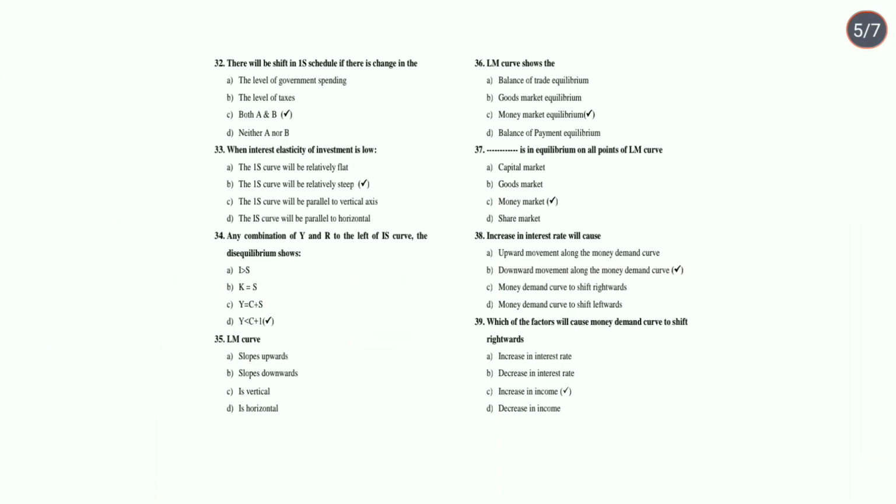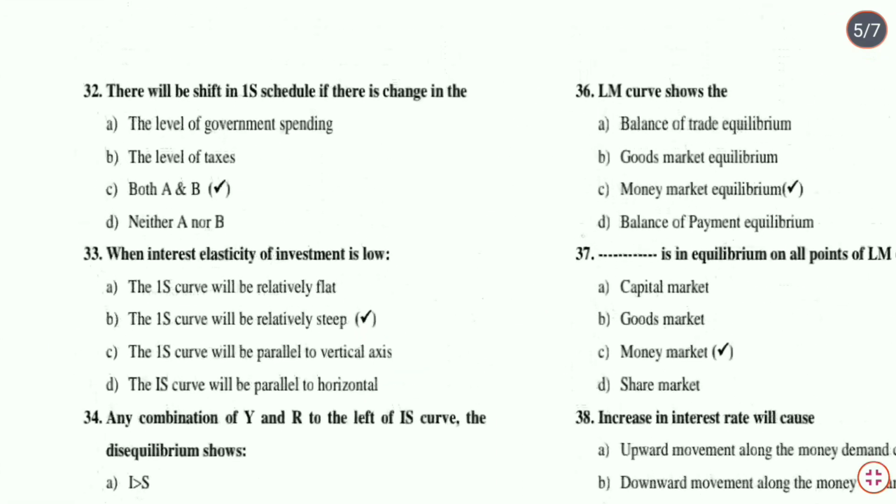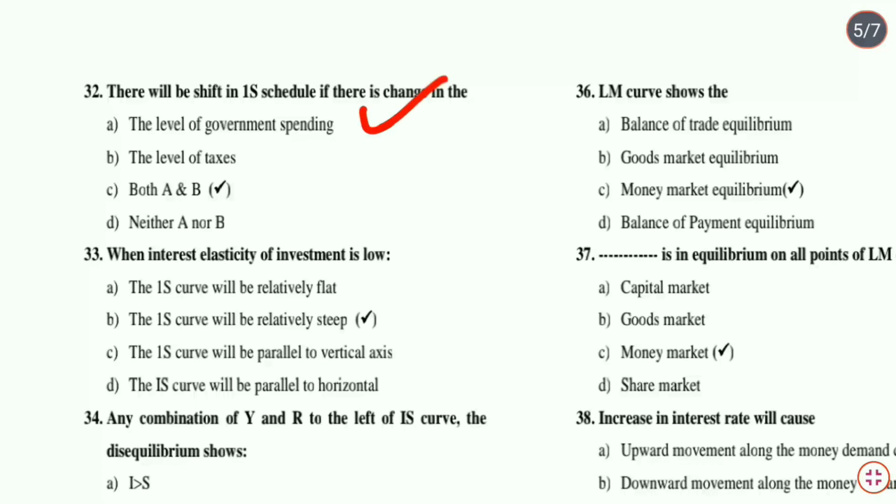Next question, that is there will be shift in IS schedule if there is change in the... It is not mentioned here whether the IS curve is shifting towards the right or left, upwards or leftwards. Simply the factors which will cause IS schedule to shift. गवर्नमेंट स्पेंडिंग से भी शिफ्ट आ जाता है और the level of taxes इससे भी शिफ्ट आ जाता है. That means both A and B, option C is the correct answer.